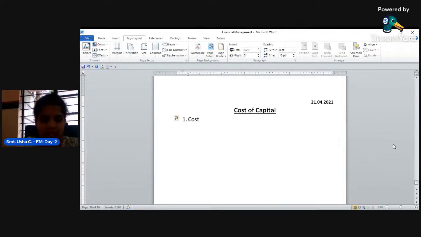Cost of capital is denoted as K, and the first type is cost of debt. Debt is nothing but loan capital, right? So this cost of debt capital is denoted as KD. Cost of debt capital is denoted as what? KD.